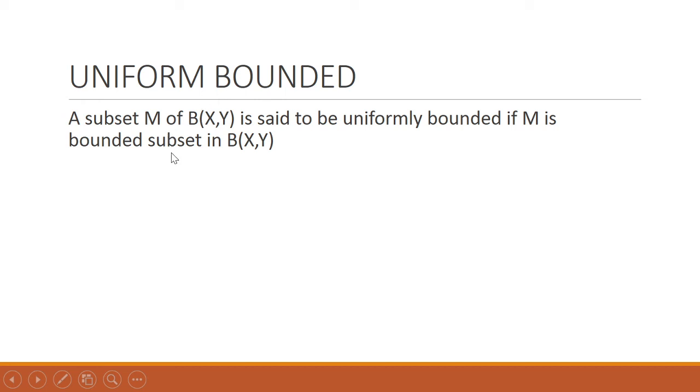So what is the difference between uniform boundedness and point-wise boundedness? Here all the operators T belong to M, and this is a subset of B(X,Y), and when this is bounded there, then we say such a set is uniformly bounded.